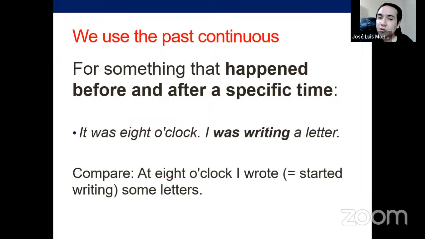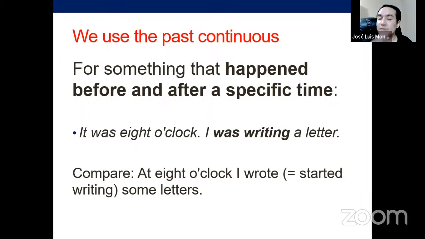Now, we use it also for something that happened before and after a specific time. Actually, this is repeating the same idea that we covered at the beginning, right? Happened before and after. It means this is the context and something interrupts that or just happens there. It was 8 o'clock, I was writing a letter. All right, so you're just saying that at that time, you were doing that action, but that action started before and will finish afterwards. It's not that you wrote the letter at 8 o'clock. No, at that time you were already writing the letter.